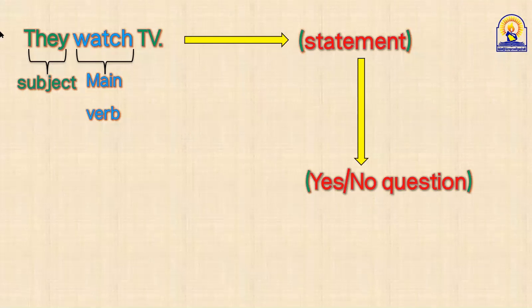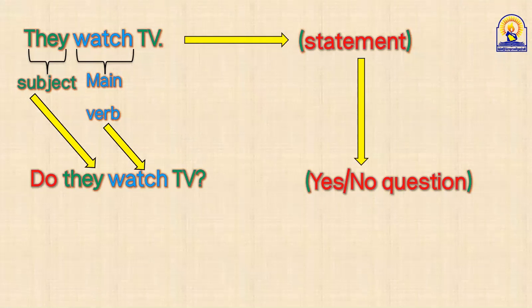And in this statement, they watch TV, which one, do or does or did? Do, maybe. Let's check your answer. Excellent. Do they watch TV?